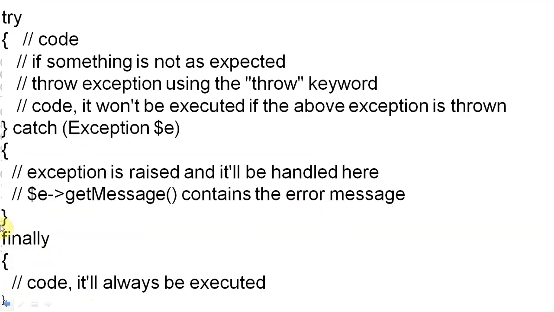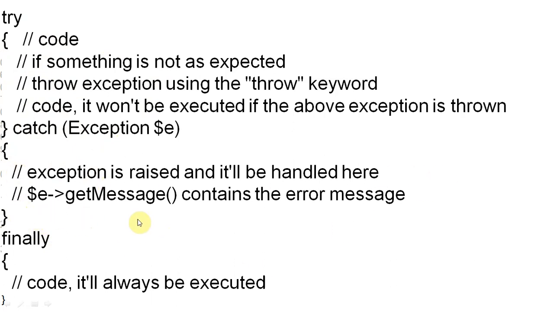I am giving one more slide where I have mentioned the finally block. Suppose we have a try block in our program, as well as a catch block. In the try block we write the code, and if any exception is generated, it will create an exception and throw it to the catch block, and accordingly the catch statement will execute.